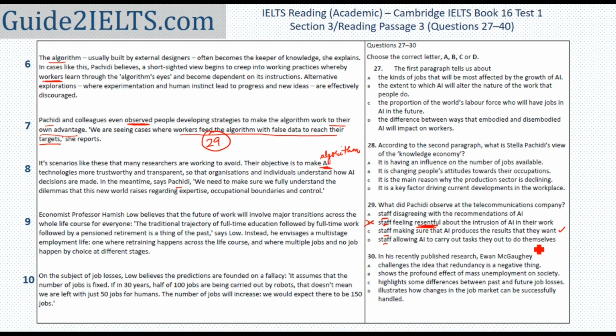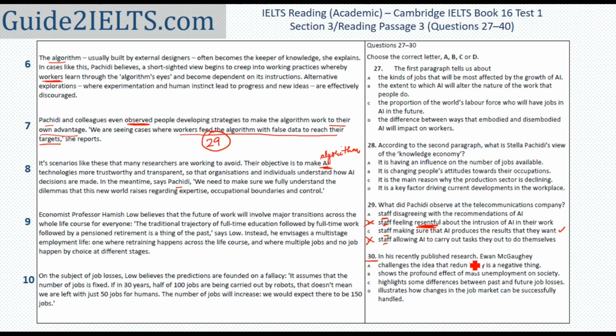The last option is staff allowing AI to carry out tasks they ought to do themselves. There is no mention of staff not doing their own work and getting the algorithm or the AI to do their work for them. So this is again the incorrect answer.